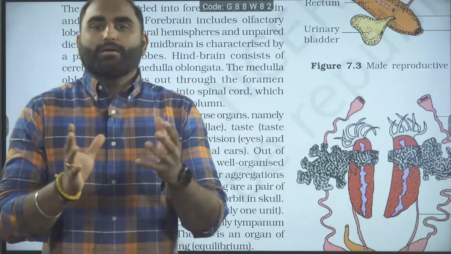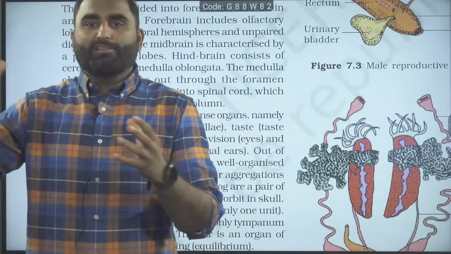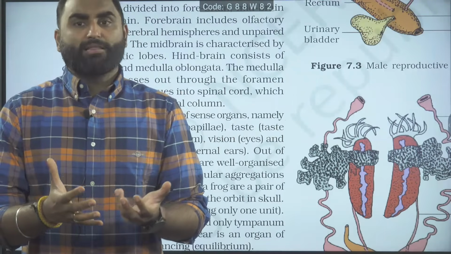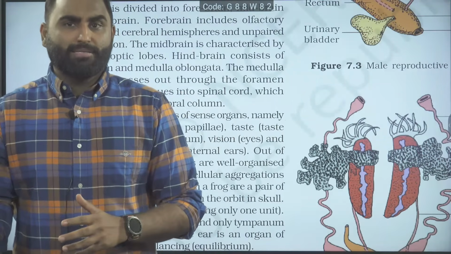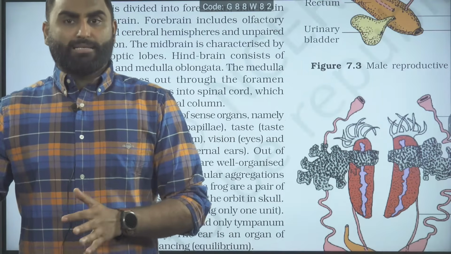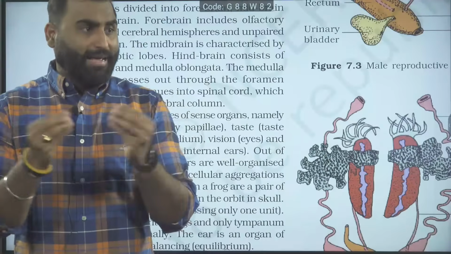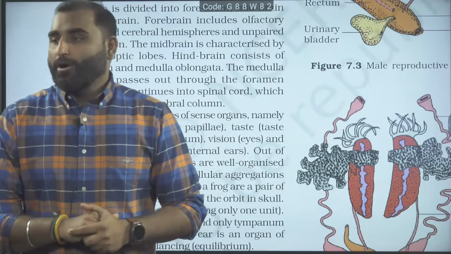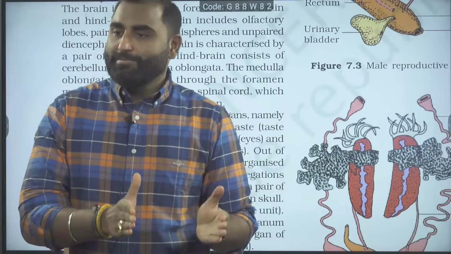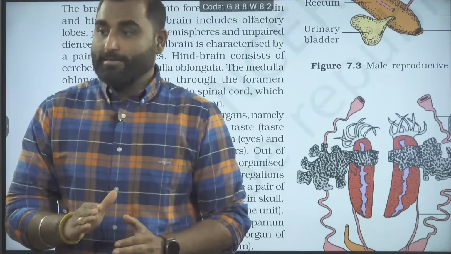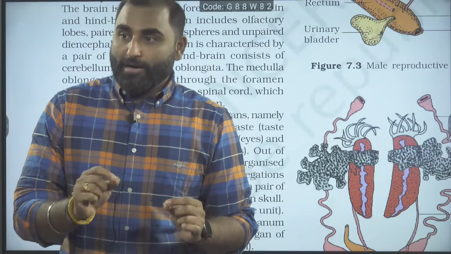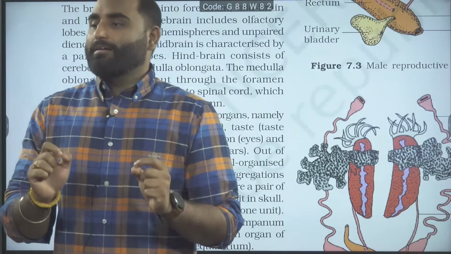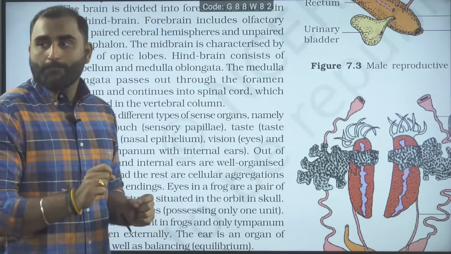Are we clear? See, guys, why am I telling you these points associated with the brain? Because if I am the examiner, I will combine those points and make the question. I pray to God that such an examiner will not come, but I am still trying to make you relate those points. Are we clear? Sir, is it corpora quad or bi? For frog, it is bigemina. For human, it is quadrigemina. Are we clear?